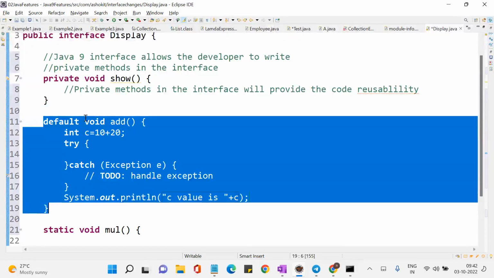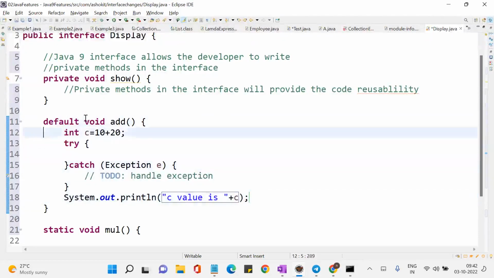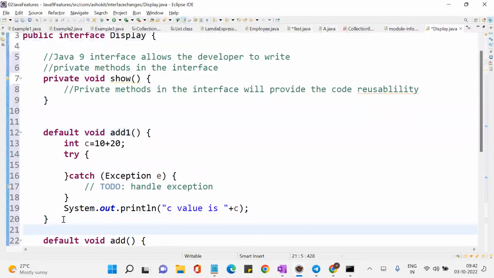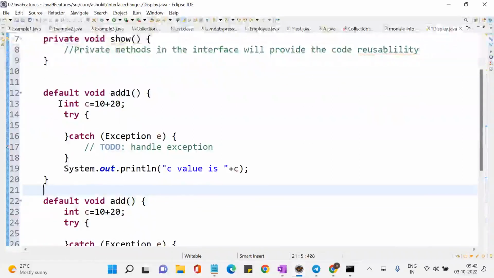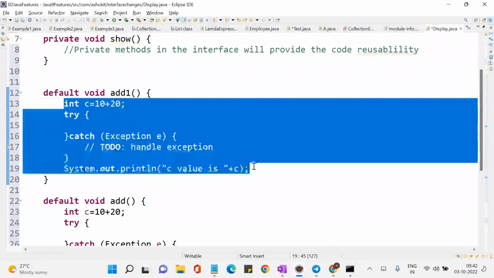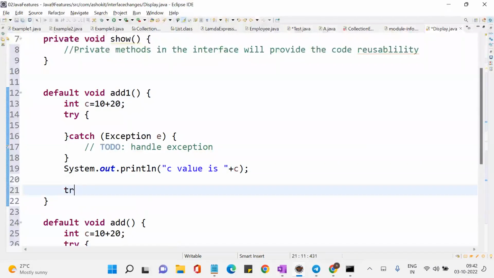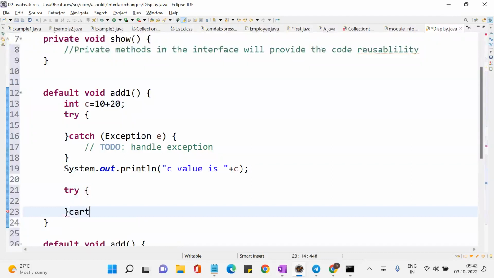Yes. Let me copy this. Now let me create one more method, add one. Now if I add one method, assume that in the second method I also want the same logic, but I also want to do extra logic. I'm writing another code, something like a try catch.